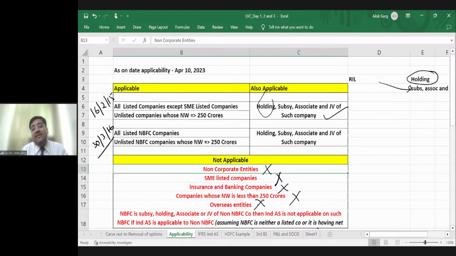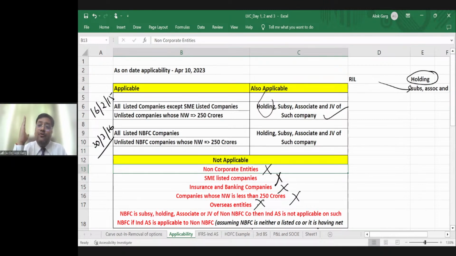But sir, in that case, how will Reliance do the consolidation? So guys, why are you asking this in case of Ind AS? Please tell me, till financial year 15-16, Reliance was preparing their financial statements as per accounting standards.